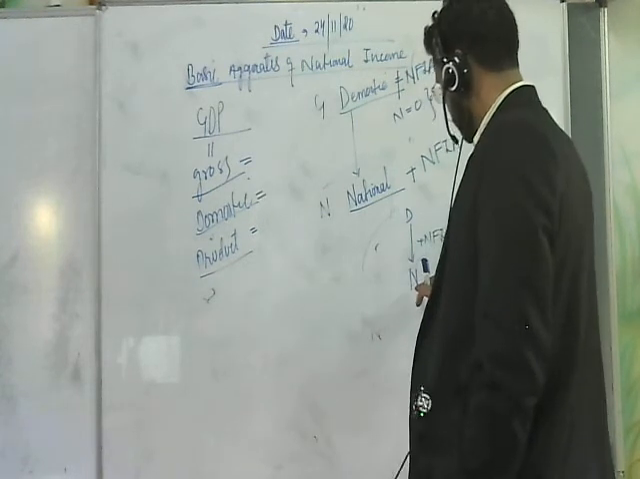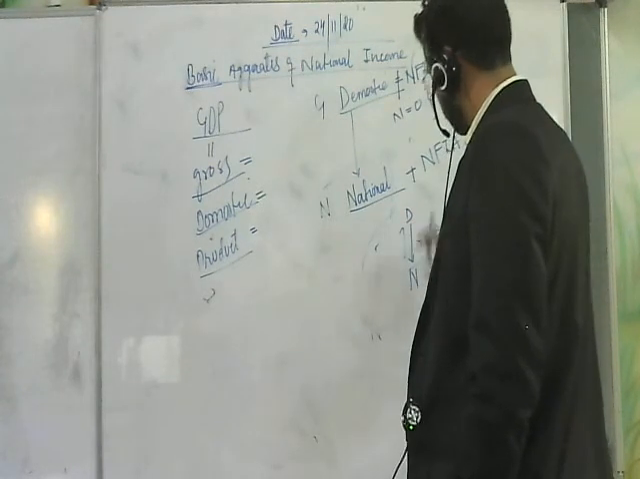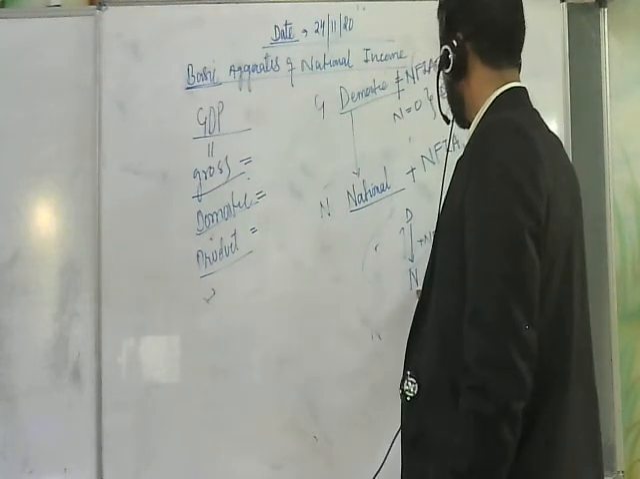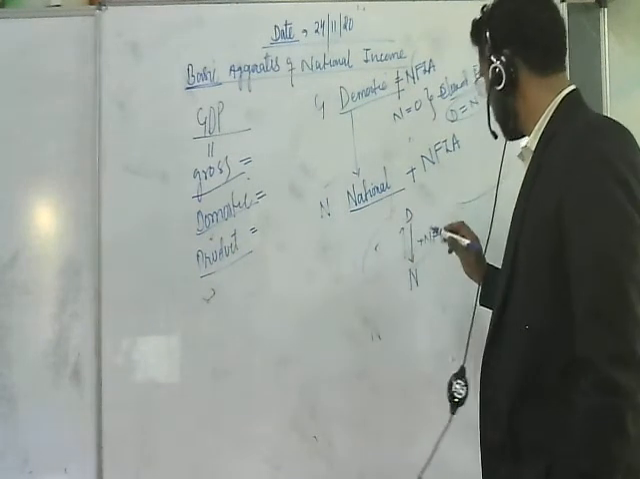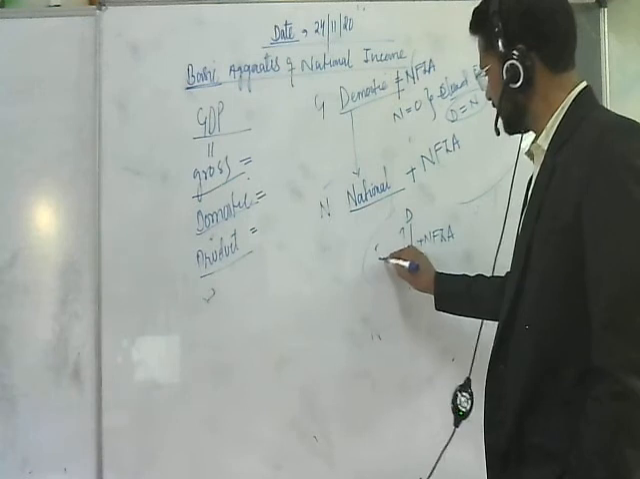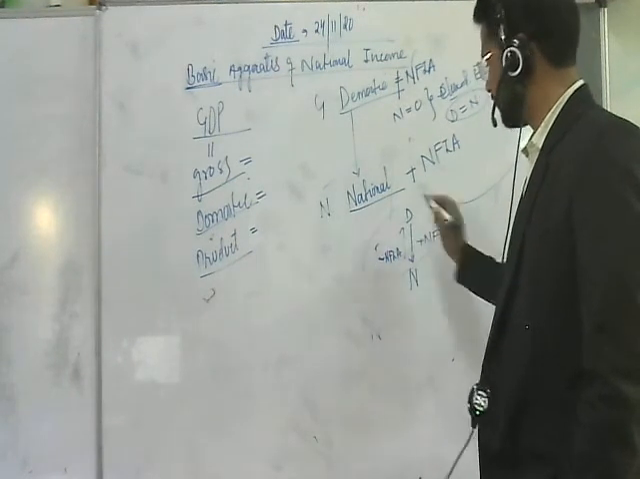While if I have to move from national to domestic, what am I going to do? National includes the value of NFIA, while domestic does not include the value of NFIA. So what's going to happen here? It's going to decrease, or we call it negate, deduct the value of NFIA.